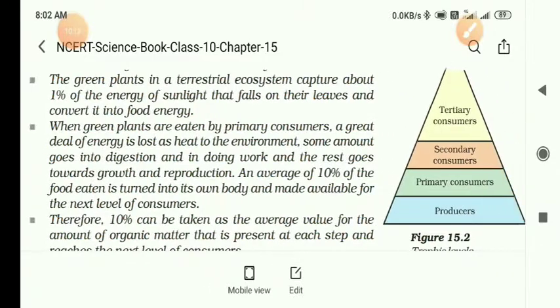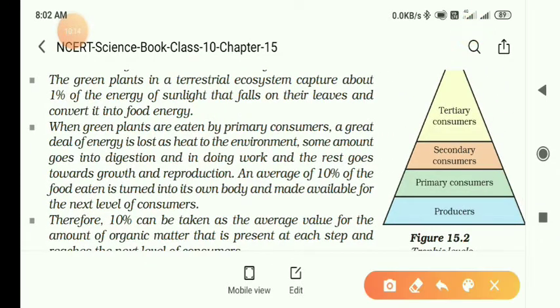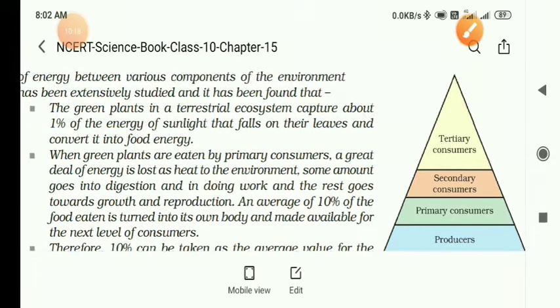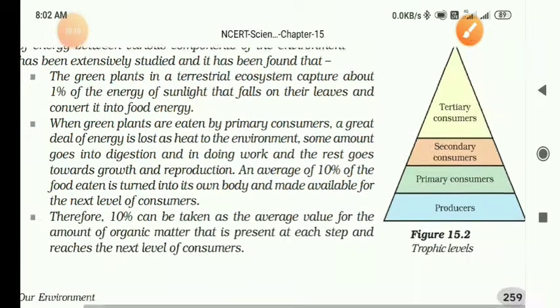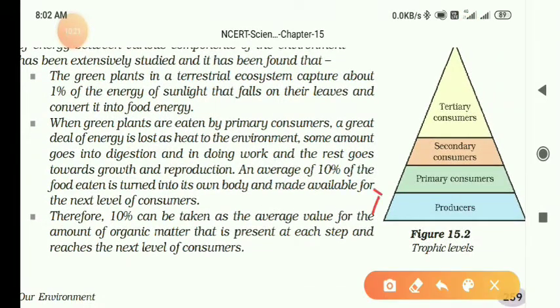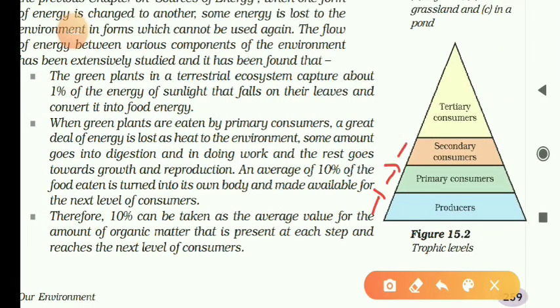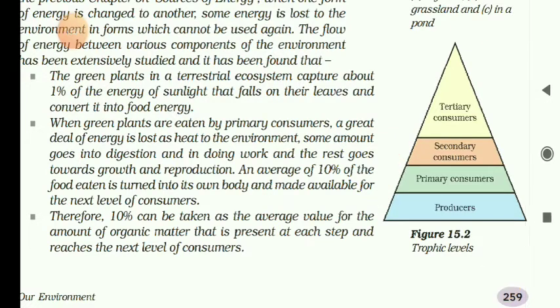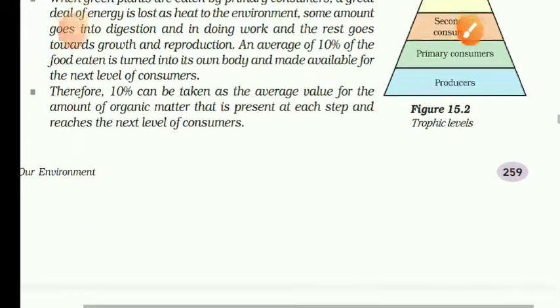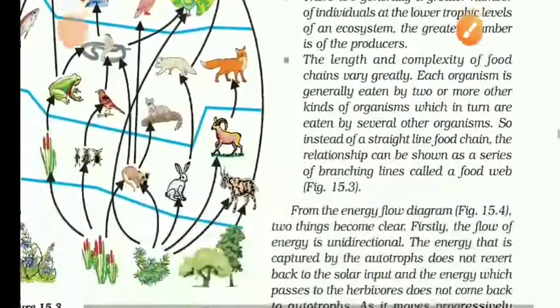These chemicals are passing from one level to another level, from this level to here, from this level to here. In this way chemicals are accumulated and are not degradable also. So this is called biological magnification.